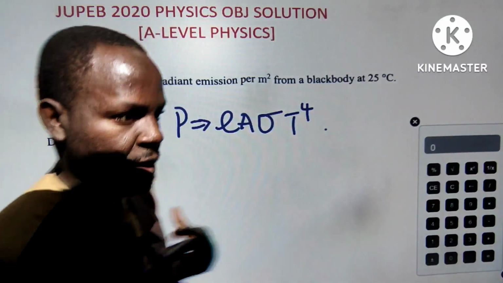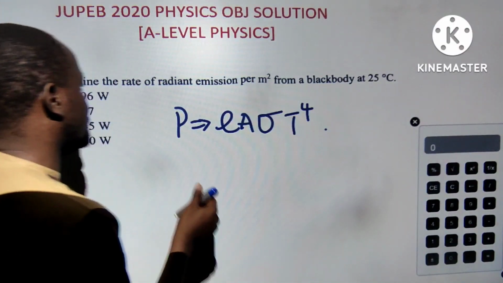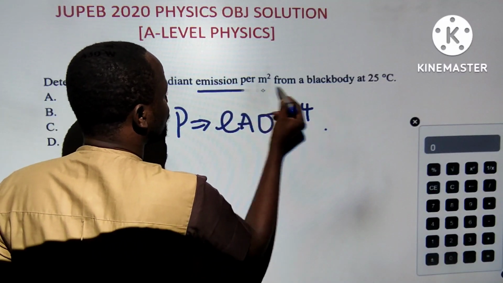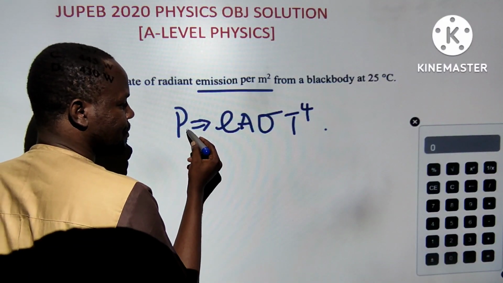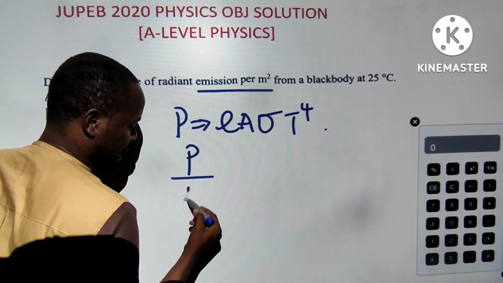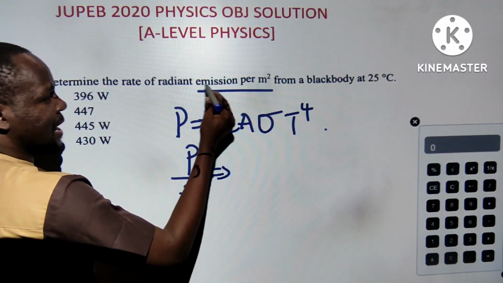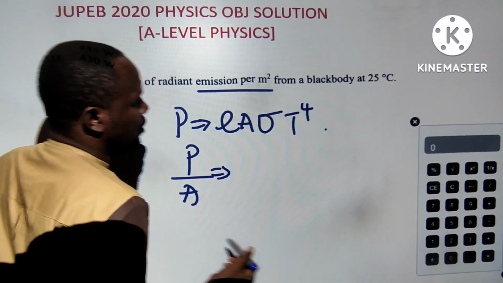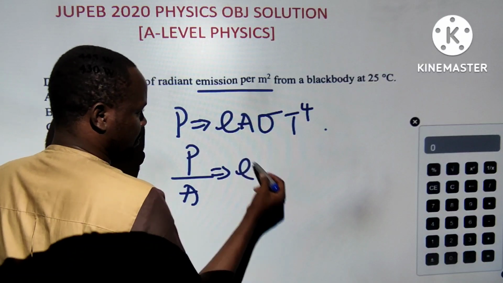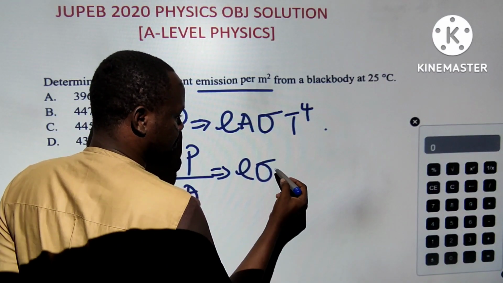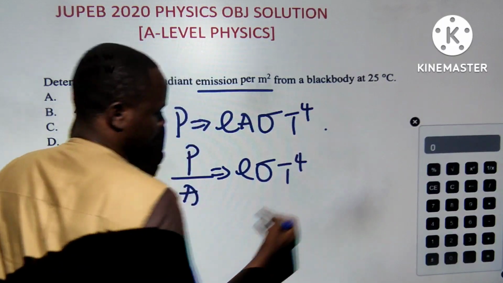Are you getting it? Either gain, loss, or transmitted, anything which we are using. But here we are looking at radiant emission per meter square. That is emission power, heat emission per area. That means we are looking for P over A. That is why they say emission per meter square. This is emission, area is meter square. So it will now be equal to eσT to power 4, where σ is the Stefan constant.